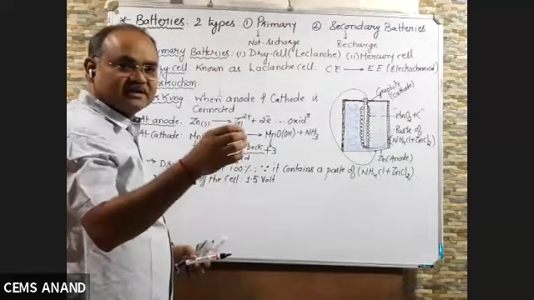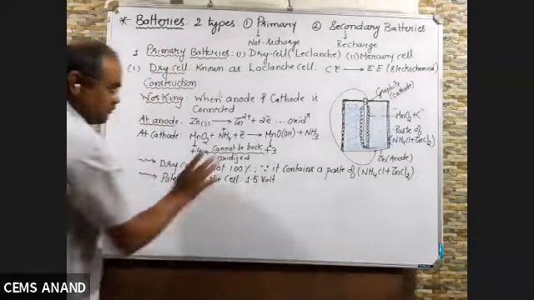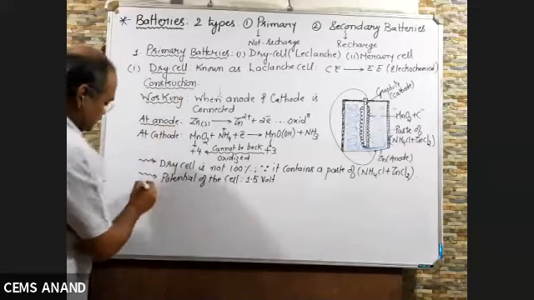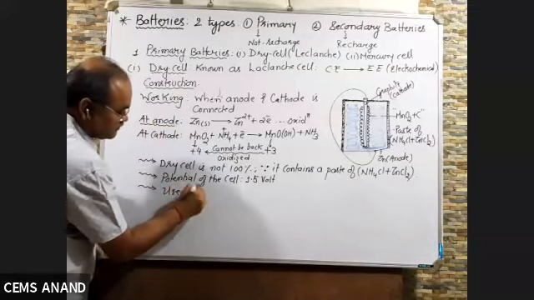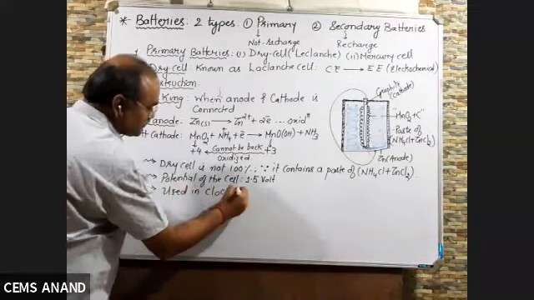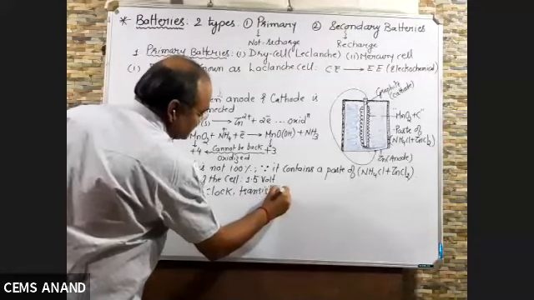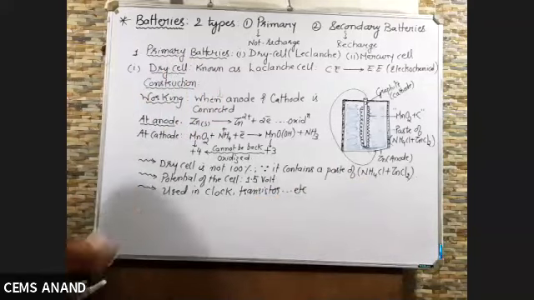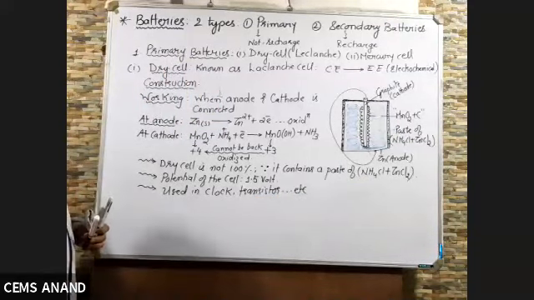That big type of cell, they are thick, and these are thin, but both have potential 1.5 volt. And where are they used? In clock, transistor, etc. There are so many things where you can use this primary cell, the dry cell.